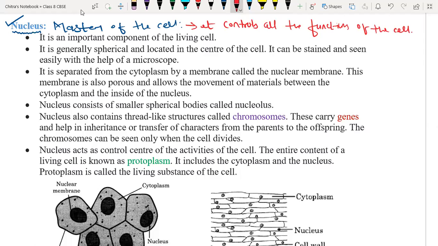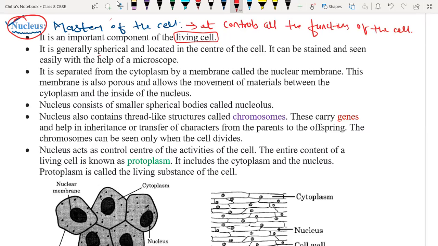Okay, that's why the nucleus is called the master of the cell. Now let's discuss. It is an important component of the living cell because the nucleus is needed for cell division. It helps in cell division, and it controls all the functions. That's why the nucleus has become a very important component of the living cell.